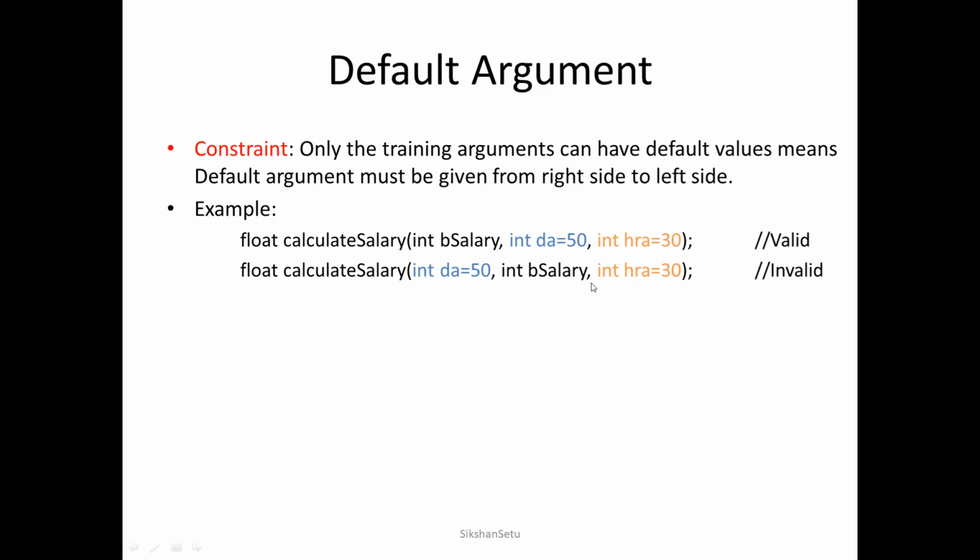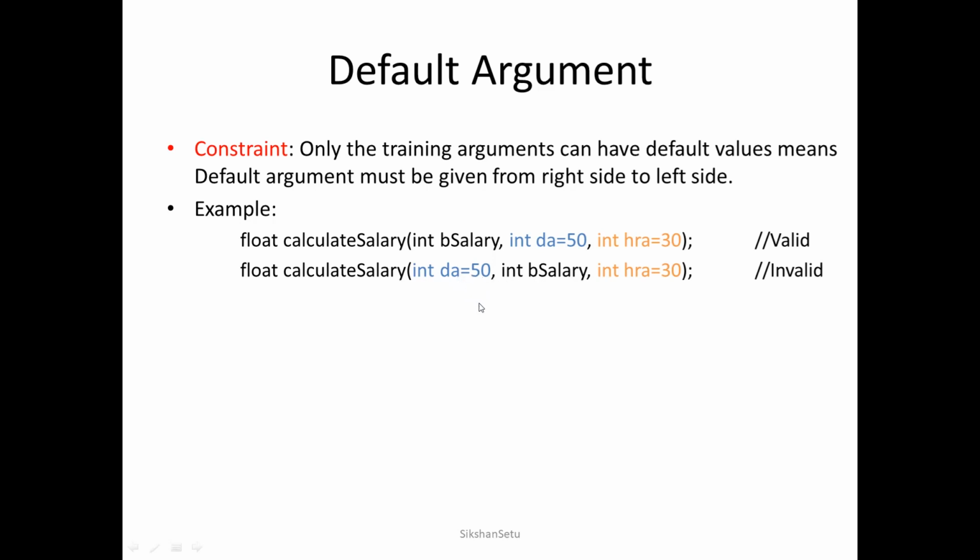But after that, moving from right to left, B salary is not considered a default argument, and then on the left side of B salary we have declared DA, which is again a default argument. So, this is not valid, it must be right to left. From right to left, all arguments should be default, then only it is possible. Here DA is default, but before that B salary is not default, so this is invalid.